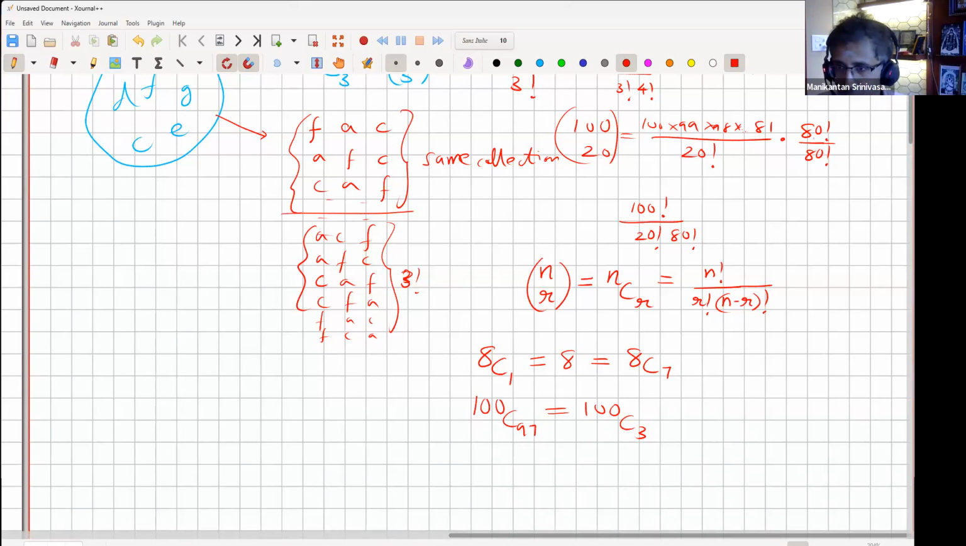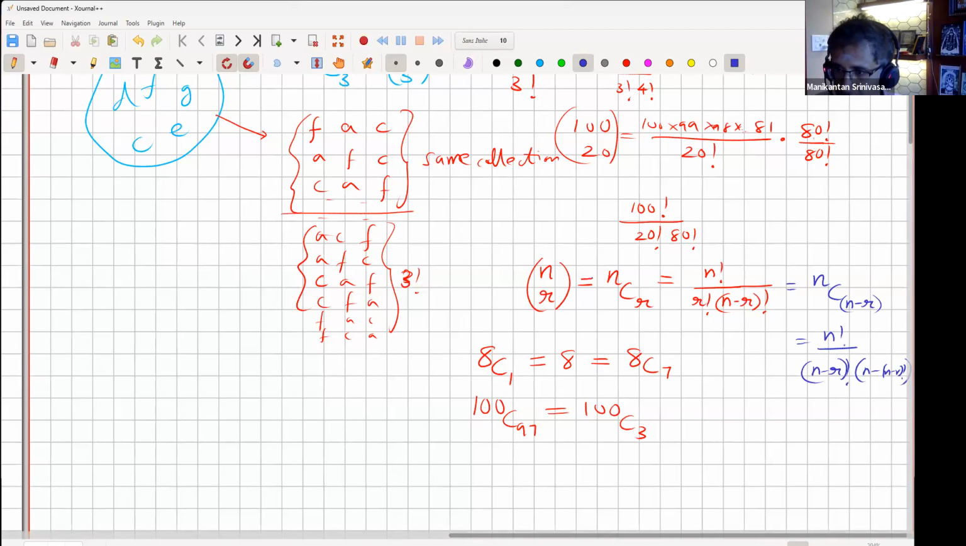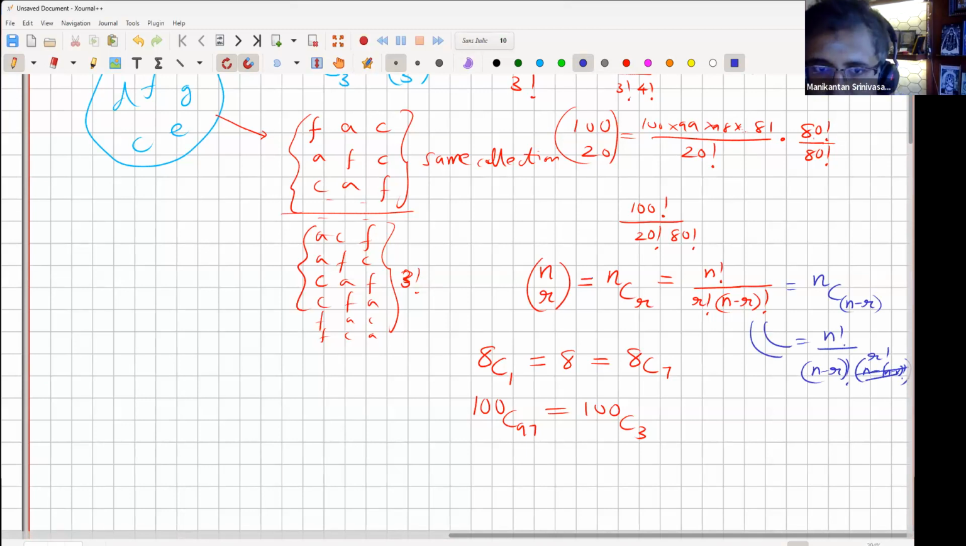And the formula also tells us the same thing. Suppose it's n choose n minus r, that'll also be the same, because what will happen if I expand this? It'll be n factorial by n minus r factorial times n minus (n minus r). That's what the formula tells us, which is back to r. So this is effectively r factorial. So both of these quantities are effectively the same. So n choose r is the same as n choose n minus r, which is why 8 choose 1 is the same as 8 choose 7.